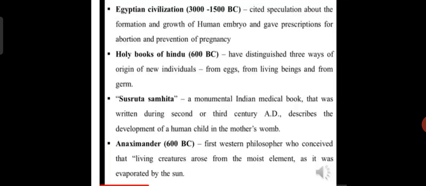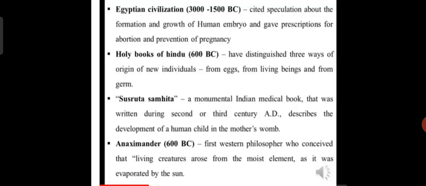Next, in the year 600 BC, the holy books of the Hindus distinguished three ways of origin of new individuals: from egg, from living beings and from the germ. Next the Sushruta Samhita. It is an Indian medical book that was written during the 2nd or 3rd century AD. It describes the development of the human child in the mother's womb.